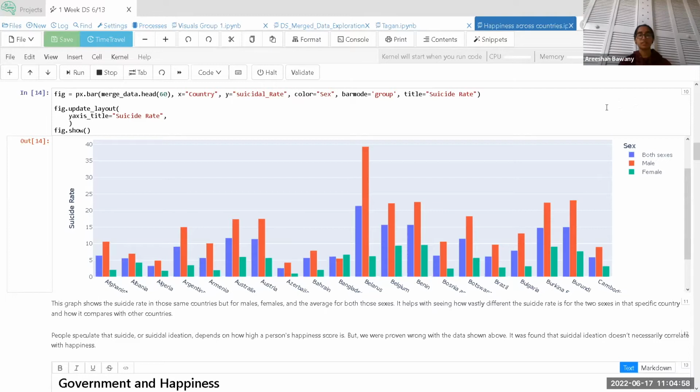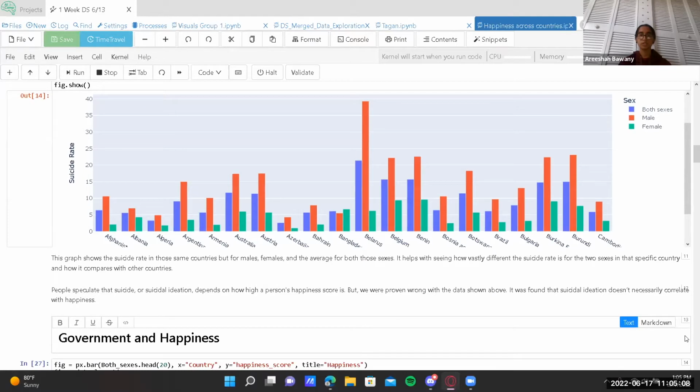People speculate that suicide or suicidal ideation depends on how high a person's happiness score is, but we were proven wrong with the given data shown above. It was found that suicidal ideation does not necessarily correlate with their happiness score.